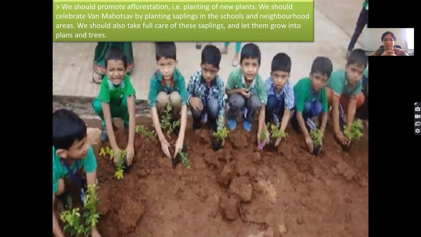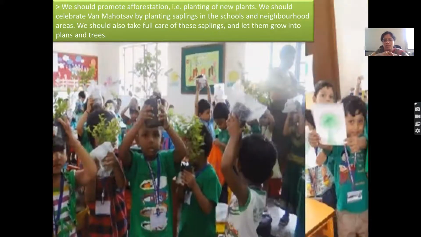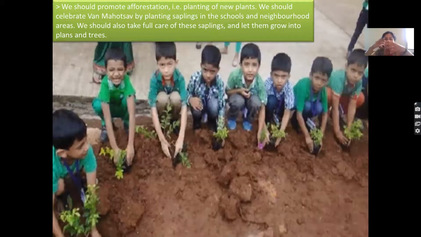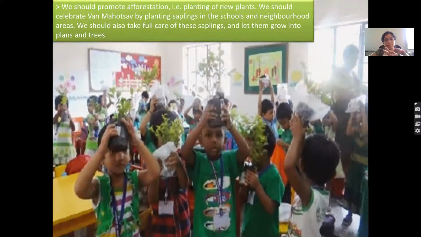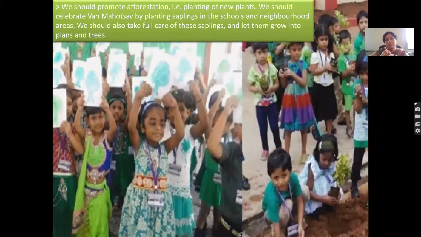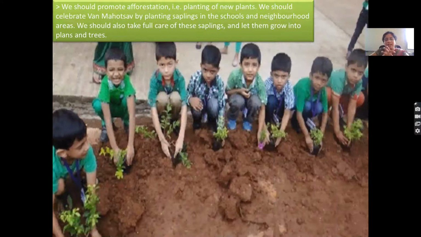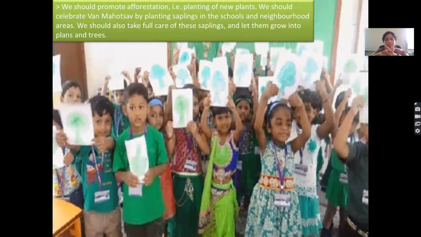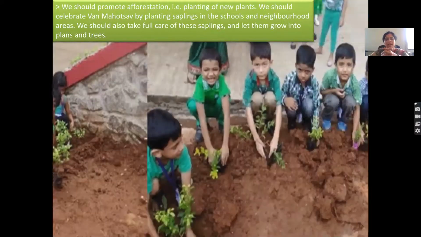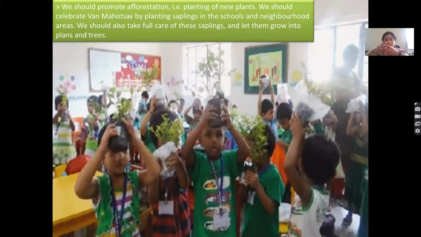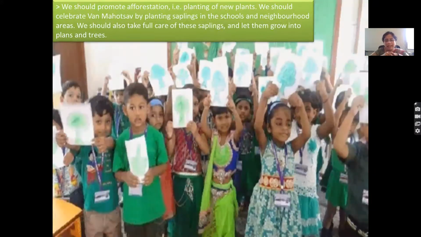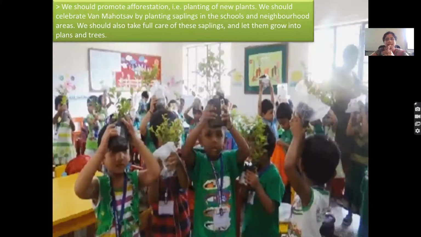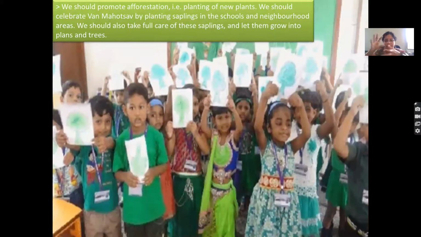We should be celebrating Van Mahotsav. What is Van Mahotsav? The Environment Day celebration, correct? So what do we learn from Van Mahotsav? This particular day we dedicate towards the environment, and to have a healthy environment, we need to have lots of plants. So on this particular day, we plant lots of new plant saplings in and around our surroundings. So basically, Van Mahotsav can be celebrated by planting saplings, the new plants.